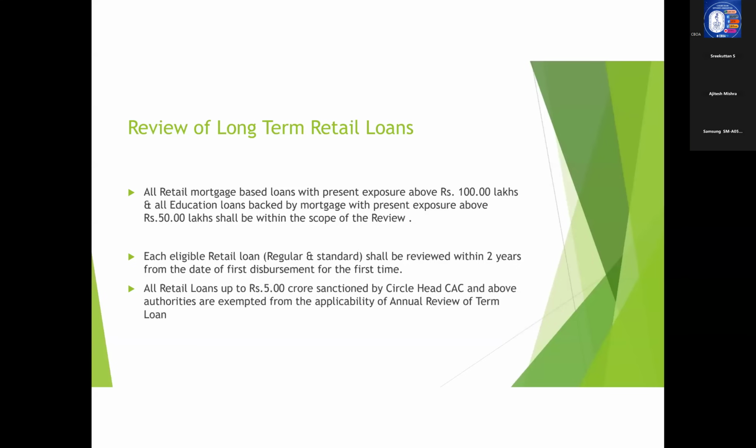In case of EL, if parent is having NPA in credit card, they will consider for co-obligants. See, in the case of education loan, the concept of co-obligant doesn't come into picture because a student along with the natural guardian has to be party to the loan as applicant and joint applicant. The co-obligant is just like a guarantor, which comes into picture only if it is a management quota.